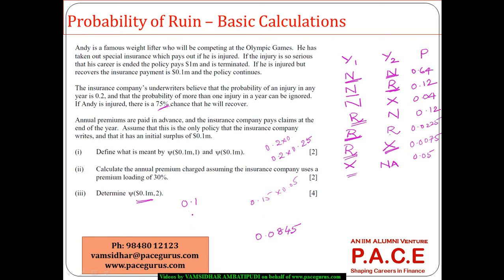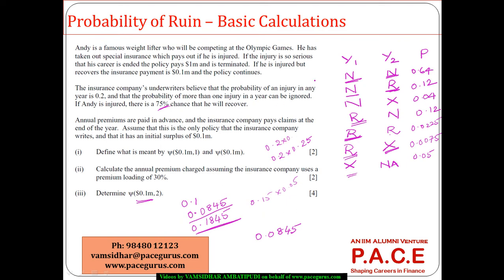So even at the end of the first year, if I am adding this much premium that is received, 0.1845 will be the amount available, right? If the claim crosses this, there is a possibility of a ruin occurring.